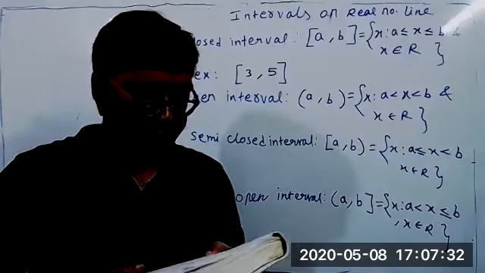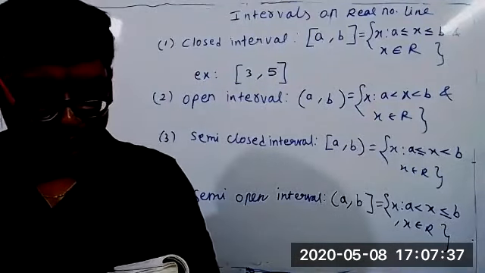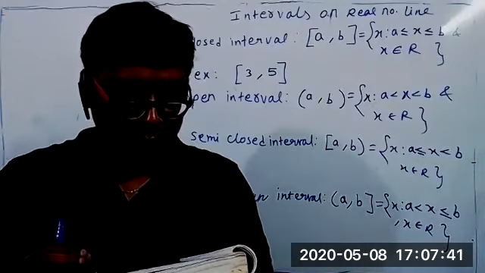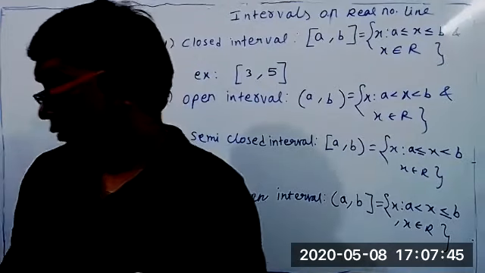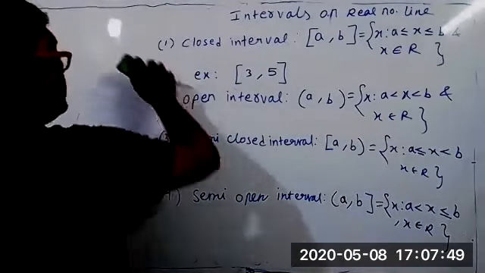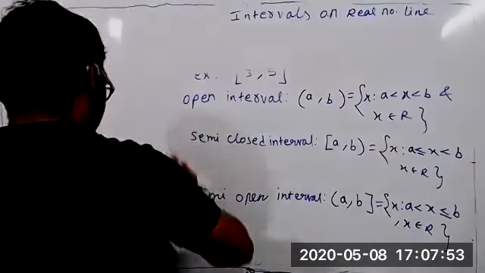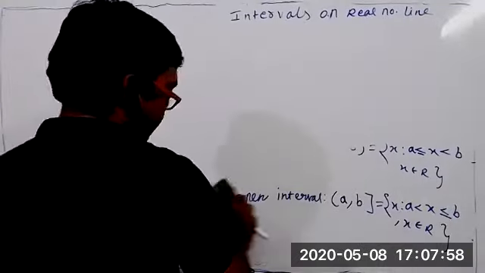See the exercise. 6th main, 7th main, 8th main, 9th main. All of you focus on the 6th main. What is the 6th main question? Write the following as interval. What is the first part? Which part should I do, students? If you say I can do all also, that is not a problem.